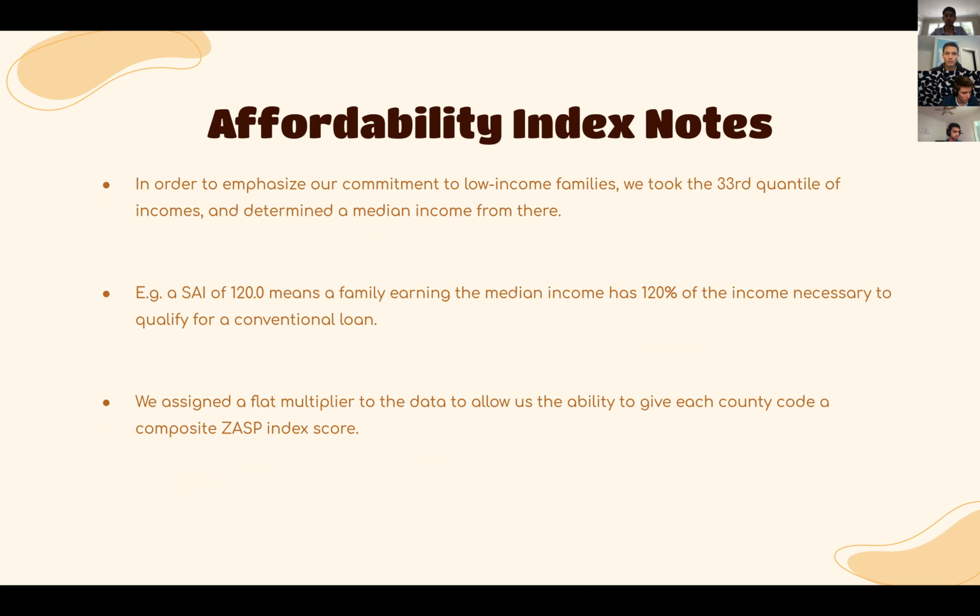Additionally, some notes on the affordability index. Since we wanted to emphasize our commitment to low-income families, we sorted and took the 33rd quartile of incomes and then determined the median from there. When you put numbers into the affordability index, a score of, for example, 120 would mean that a family earning the median income has 120% of the income necessary to qualify for a conventional loan on a home in any given area. And in order to standardize these all on a 0 to 100 scale, we assigned a flat multiplier to the data to allow us the ability to give each county code a composite ZASP score.